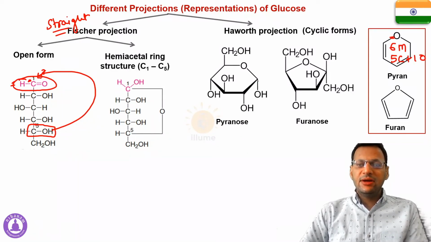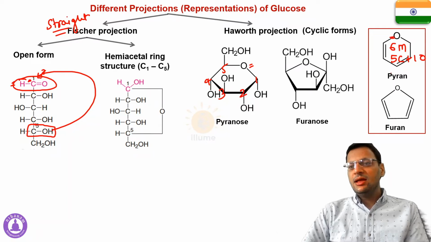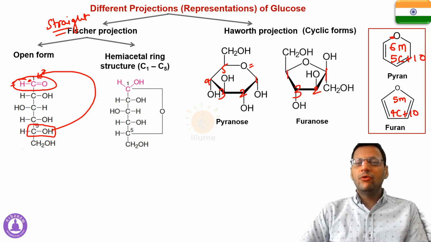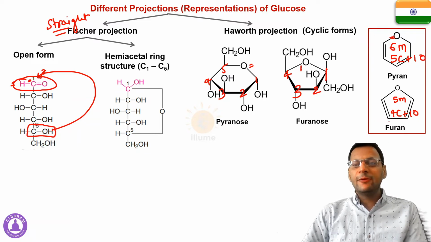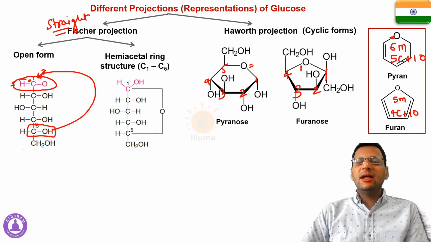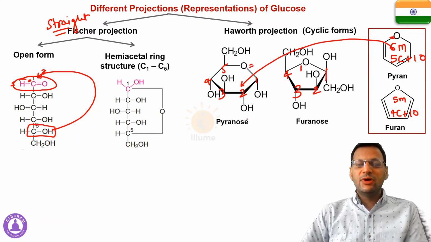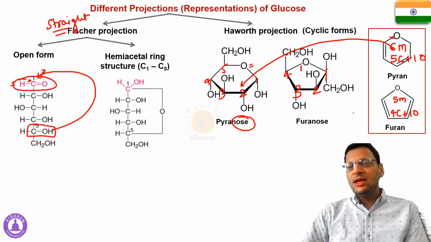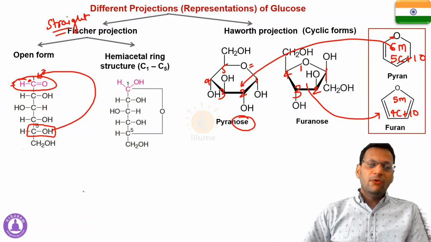You can appreciate it here, 1, 2, 3, 4, 5 carbon inside the ring and 1 oxygen. But in furan there are a total of 5 members, that means 4 carbon and 1 oxygen. 1, 2, 3, 4. So 4 carbon and 1 oxygen, total 5 members are there in furan. So this structure looks like pyran, so this becomes pyranose. The suffix -ose represents a sugar, and this structure resembles furan, so it is called furanose.